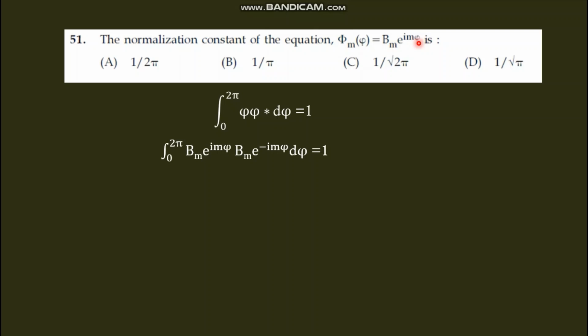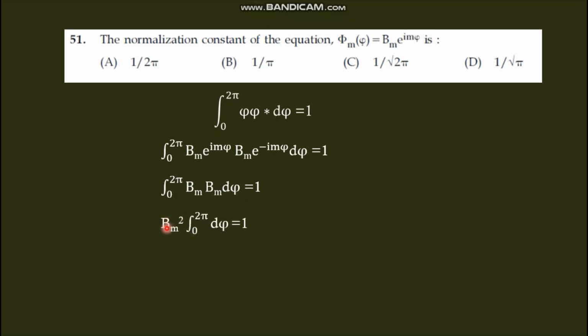So phi star means we have to take the complex conjugate, that is e raised to minus i m phi. Substitute both the values of phi and phi star, and e raised to i m phi and e raised to minus i m phi cancel out to give e raised to 0. E raised to 0 means 1. So the integral from 0 to 2 pi of Bm square d phi equals 1.